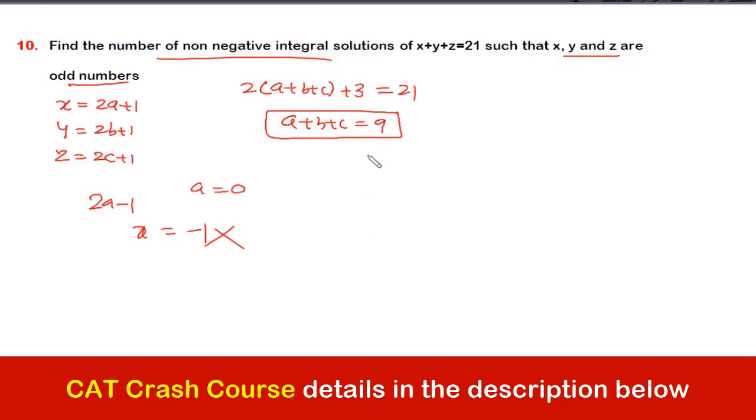Right guys? So here we can apply 9 plus 3 minus 1c, 3 minus 1, which is 11c2. So that would be the answer. Clear है guys? आगे बढ़े.